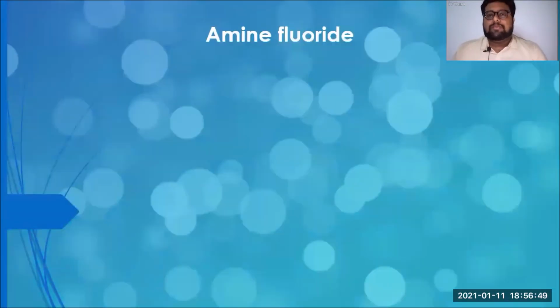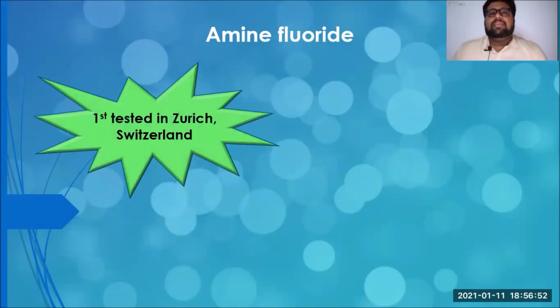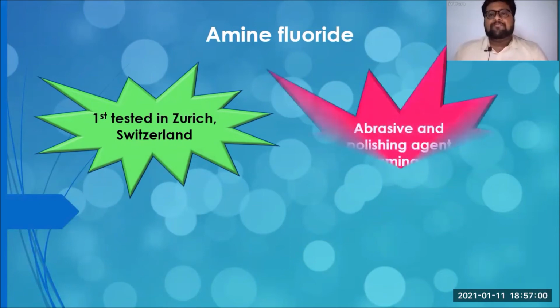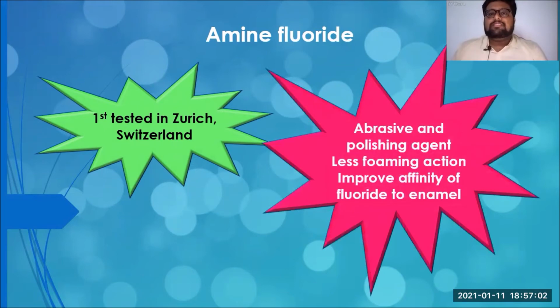Now going to amine fluorides. Amine fluorides were first tested in Switzerland, and it is the recent fluoride that has been invented for toothpaste. The amine fluoride has its own abrasion and polishing quality, whereas it has the least foaming action compared to other toothpastes. What are the other advantages? It has more affinity to enamel. The amine fluoride ions have more affinity to enamel and hence get easily attracted to the enamel of the tooth. So this form of fluoride is easily going to react with the tooth.